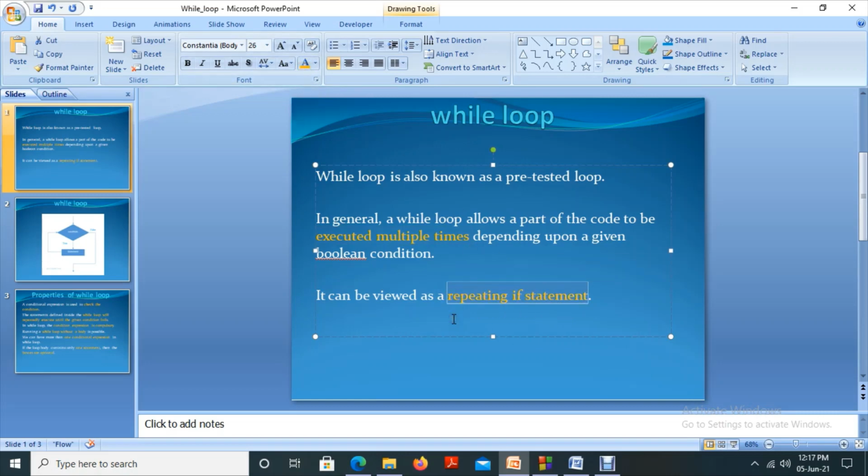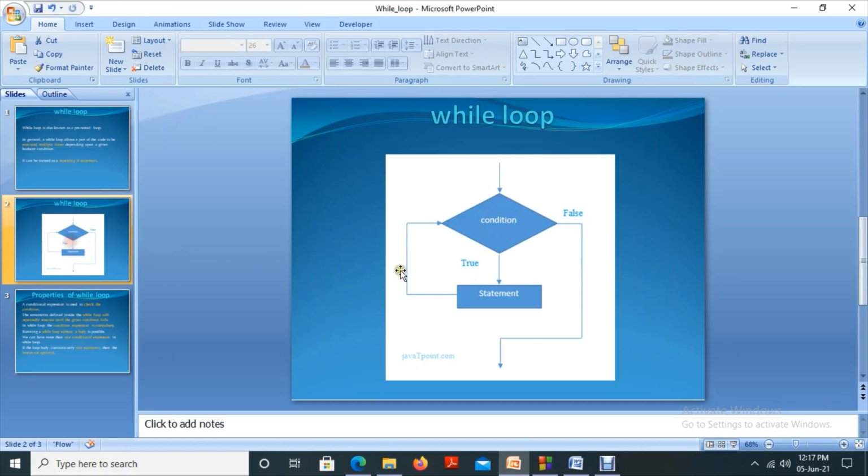We have to repeat the if statement, but the property of the if is that it will execute only once. So to make the process repeat, what are we going to do? We are going for a loop. And in today's class, we are discussing the while loop. And this is the flowchart of this.